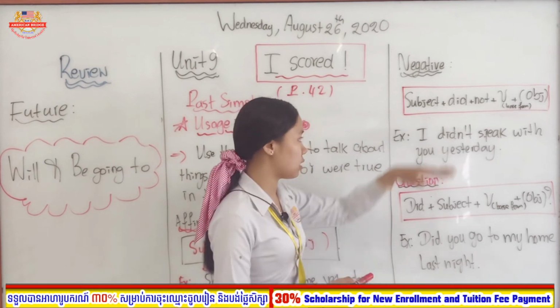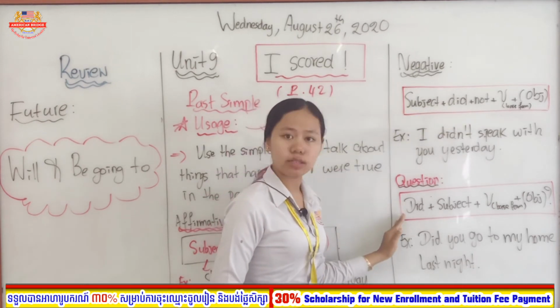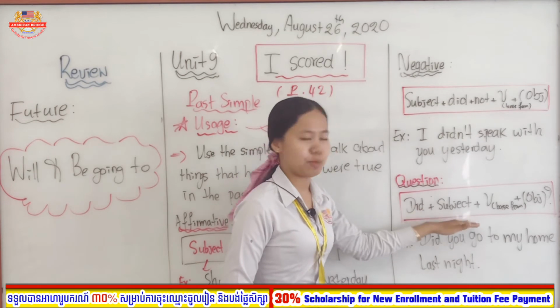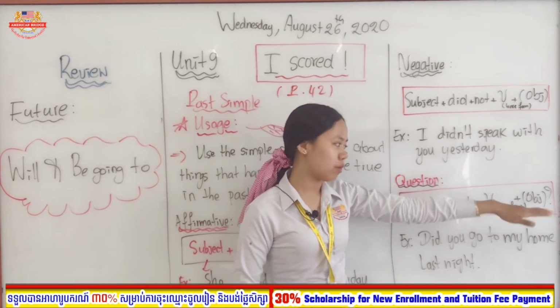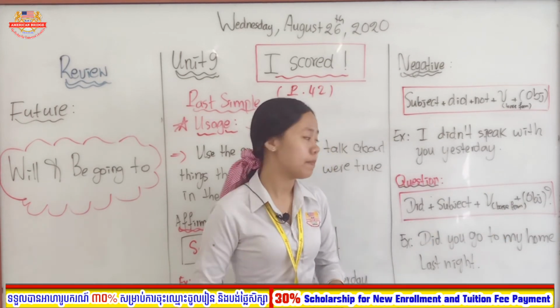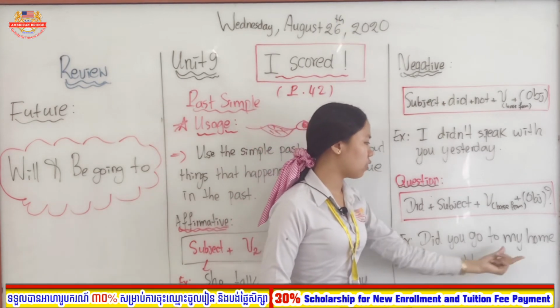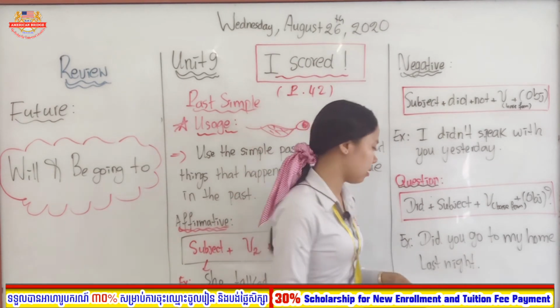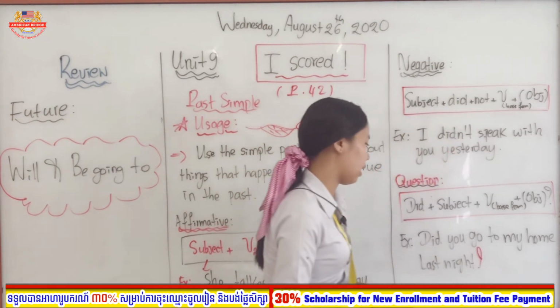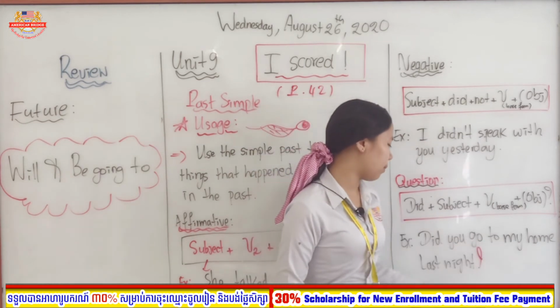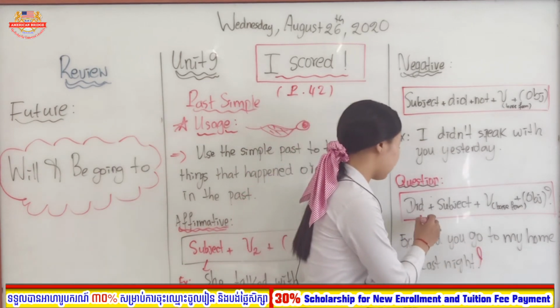So very easy. You just put did in front of the subject, see, did, and then you plus subject and verb base form, and then you plus objects. Very easy. For example, did you go to my home last night? And then question mark. So did you go to my home last night? So we have did in front of the subject.